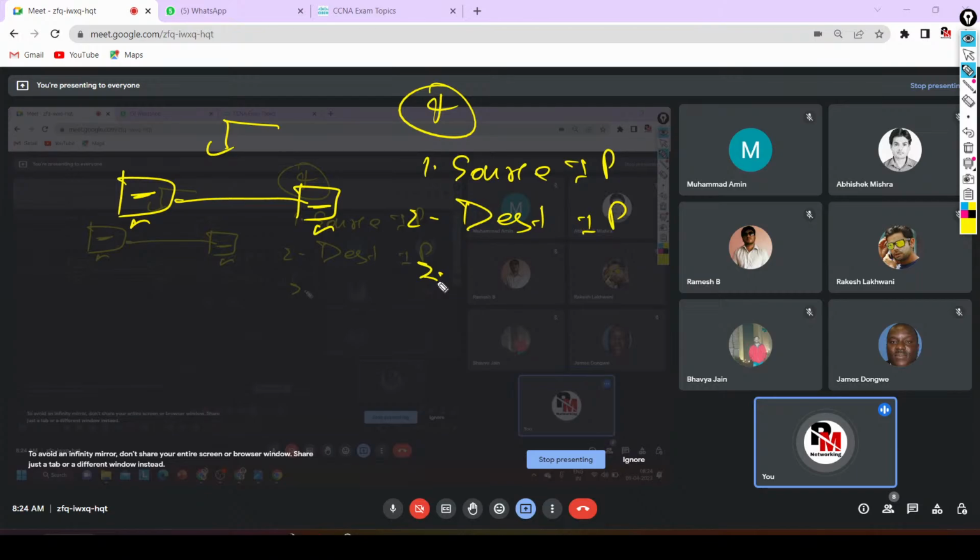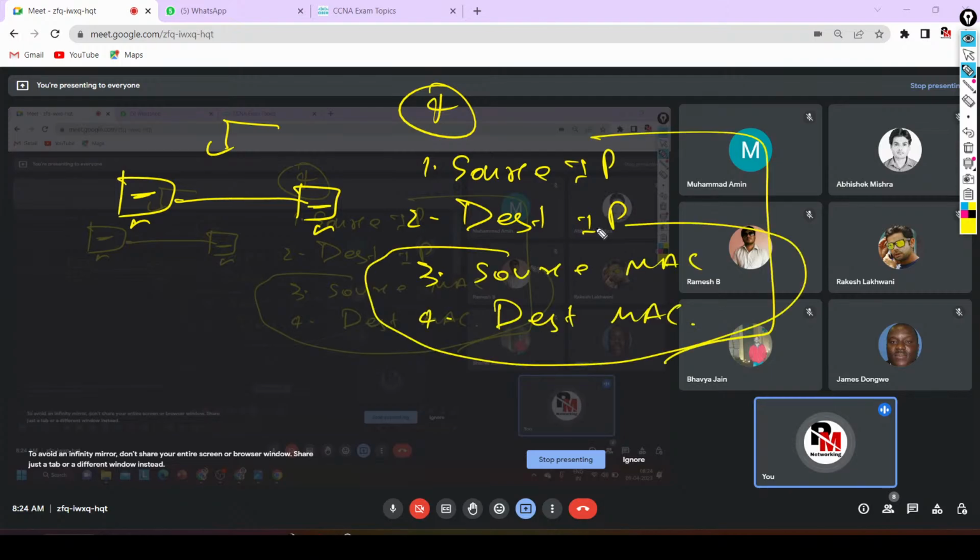So you have to configure IP address on these two machines. Then only the machines can exchange information with each other. Yes or no? Now the question is, who will provide these 4 addresses to the machine? MAC address will be provided by the vendor company and IP address will be provided by the network engineer. So you are responsible to configure what? IP address only, not MAC address. Done?